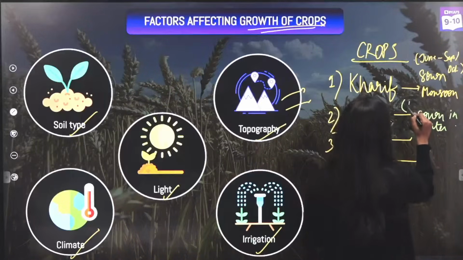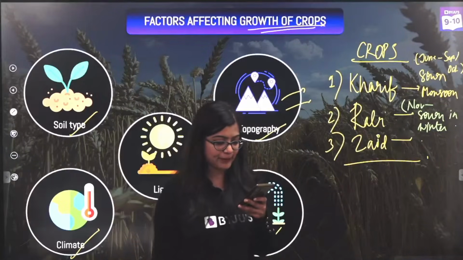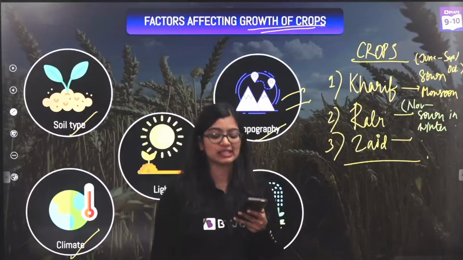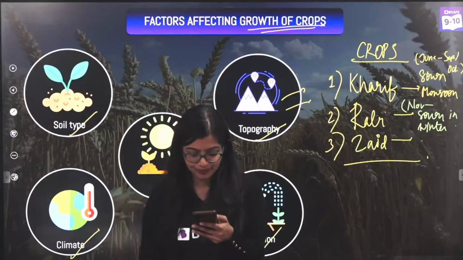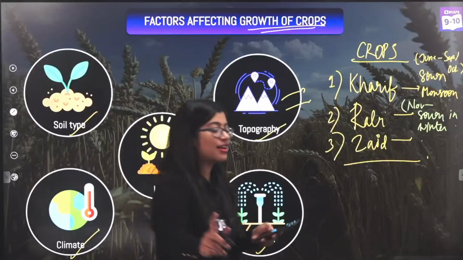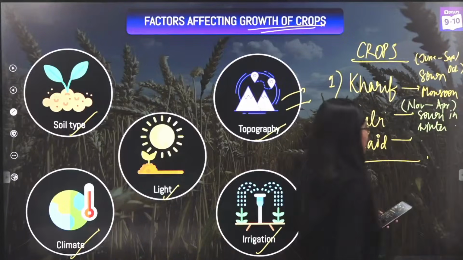Ma'am, it's grown between November to when? From when to when? November to when? If November or October end is the sowing season, when do we grow? Rabi from November to April. Very good, my wonderful students. It is from November to April.